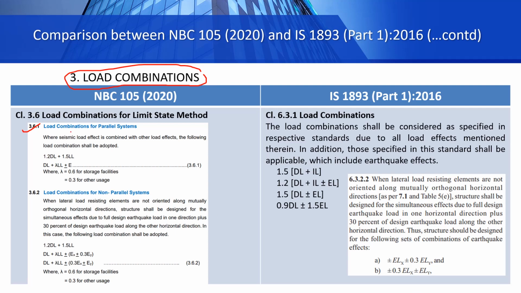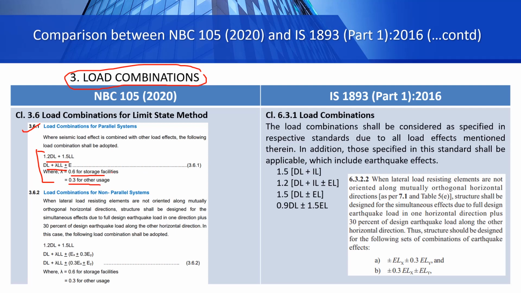What it says is that the load combinations shall be these. First is 1.2 dead load plus 1.5 live load. This is the first load combination. The second load combination is dead load plus lambda times live load plus minus earthquake load. This lambda is the load factor, and its value will be 0.6 for storage facilities and 0.3 for other uses.